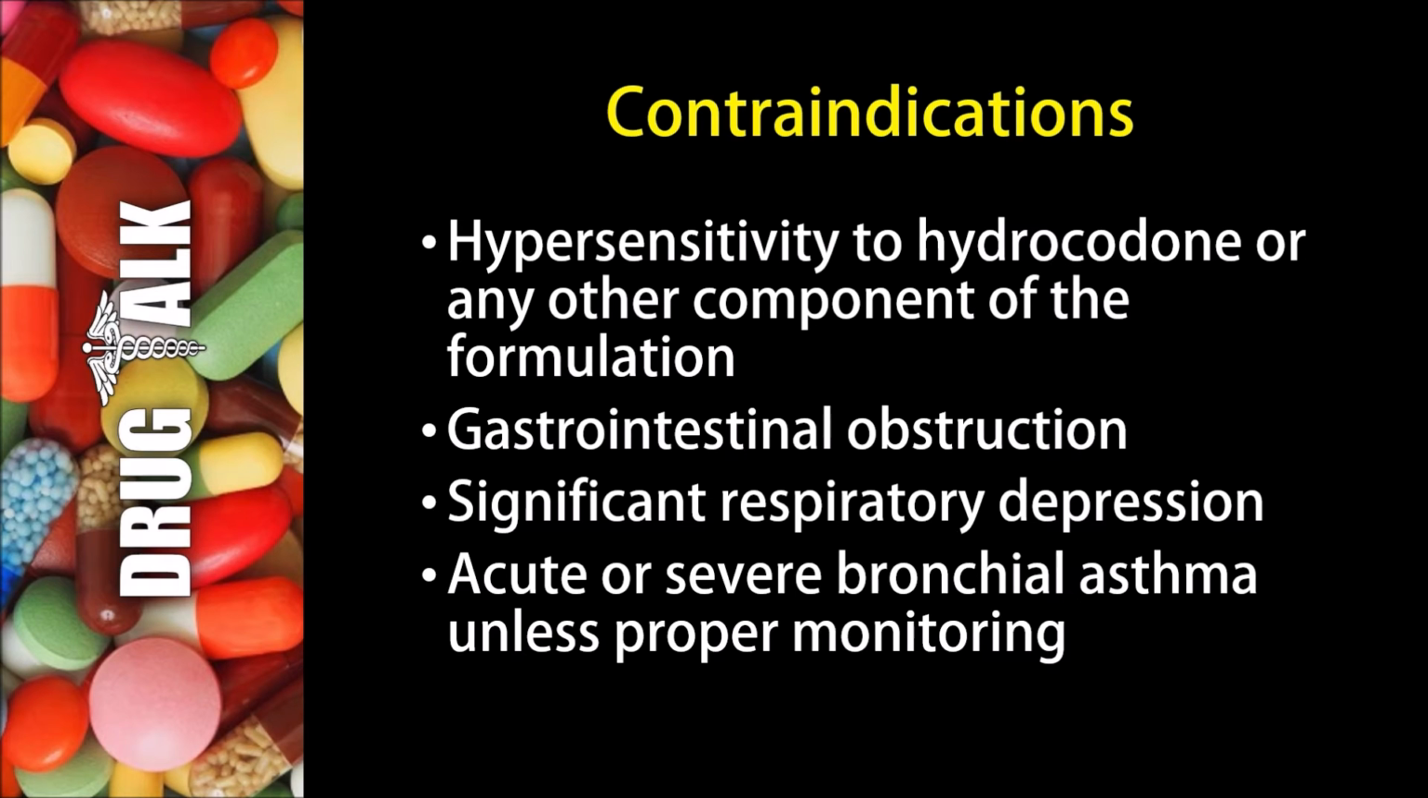With respect to contraindications or reasons we would not be able to prescribe hydrocodone, we wouldn't give this medication to a patient who had a hypersensitivity to hydrocodone or to any other component of the formulation. If a patient had a gastrointestinal obstruction, they would not be able to use this medication, as well as significant respiratory depression. If a patient had acute or severe bronchial asthma, they would not be able to use this medication unless they were properly monitored.